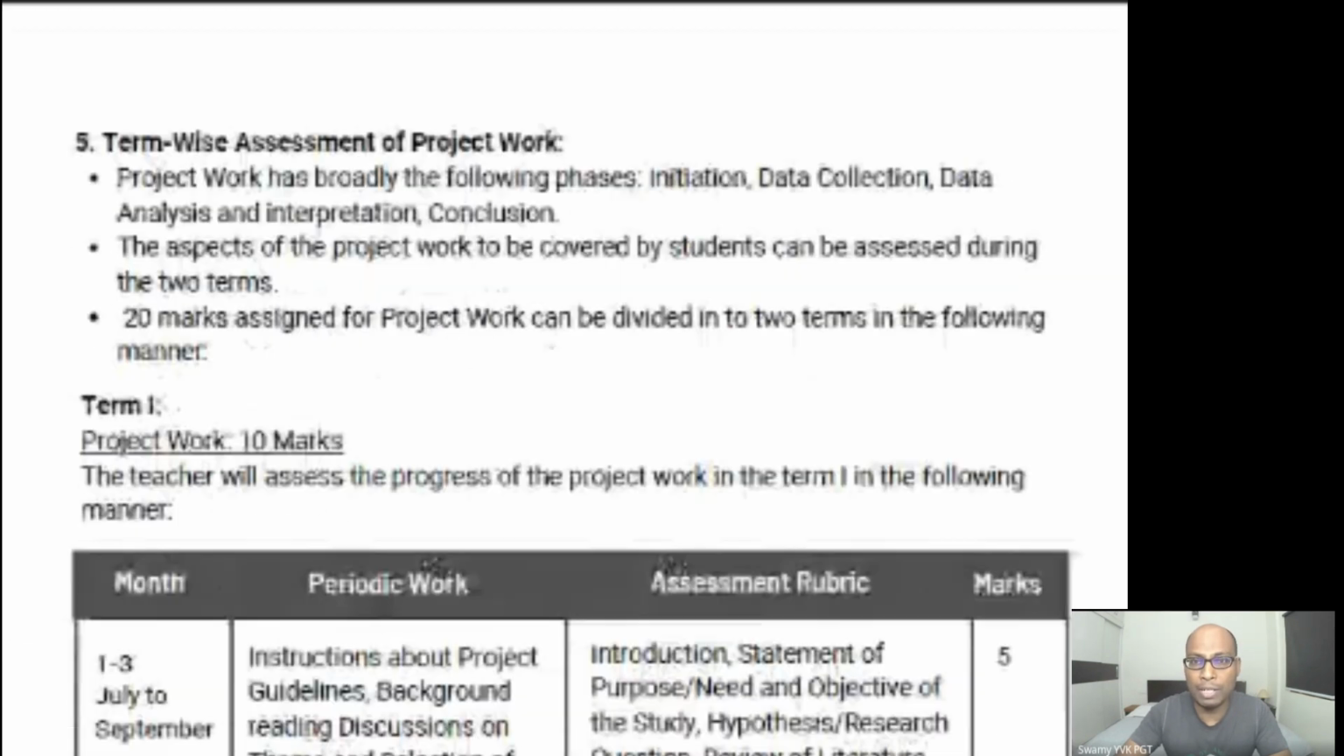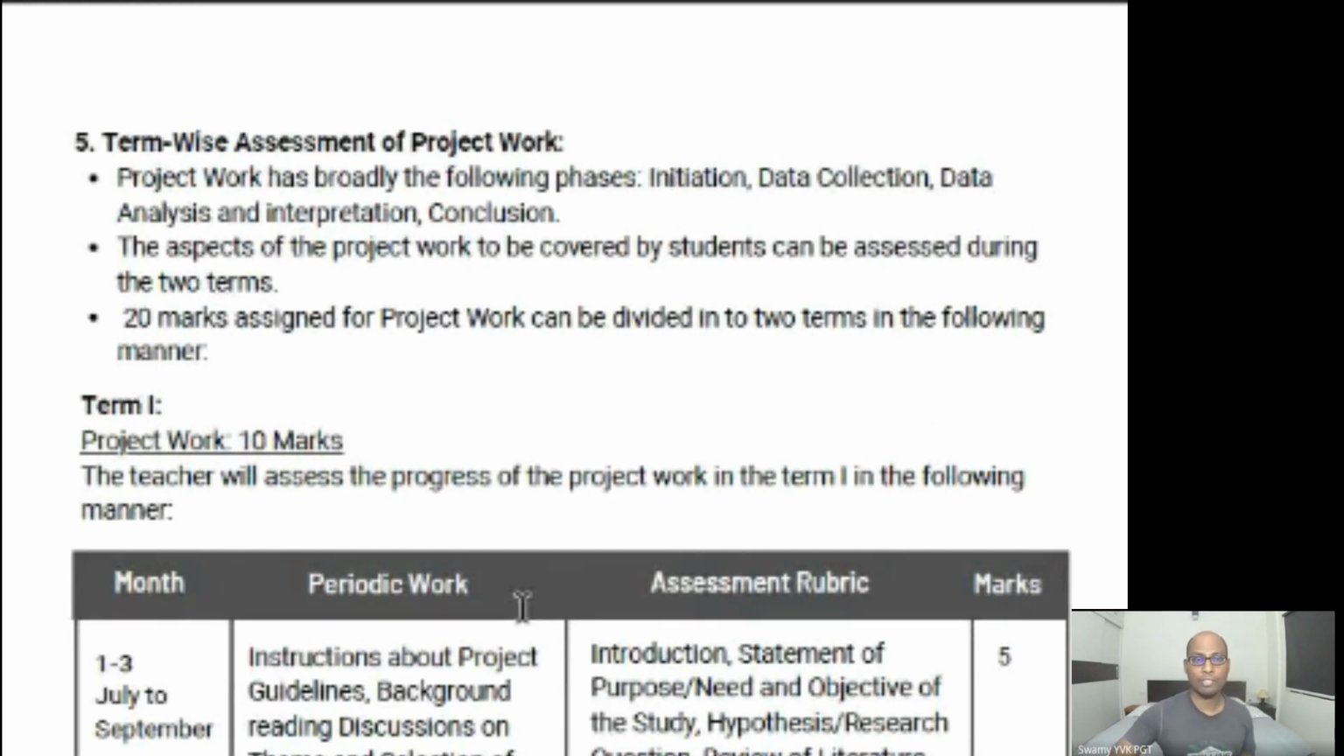Now see term-wise assessment of project work. Project work has broadly the following phases: initiation, data collection, data analysis and interpretation, conclusion. The aspects of the project work to be covered by students can be assessed during the 2 terms. So we'll start the project after completion of your PT1 examination. Almost all are completed, but only English and other language is pending. So after that, we'll start this project. Now 20 marks assigned for project work can be divided into 2 terms in the following manner.